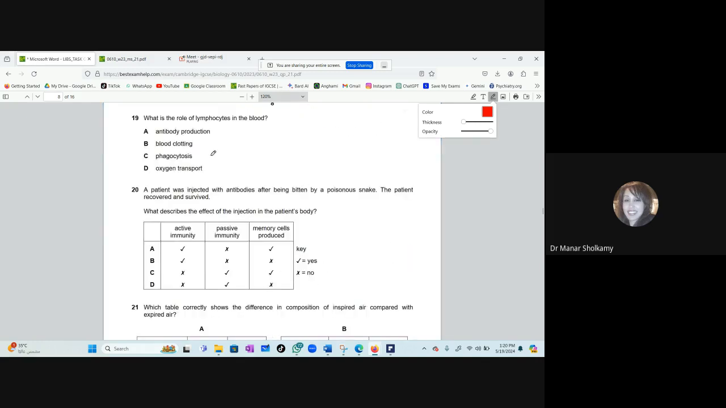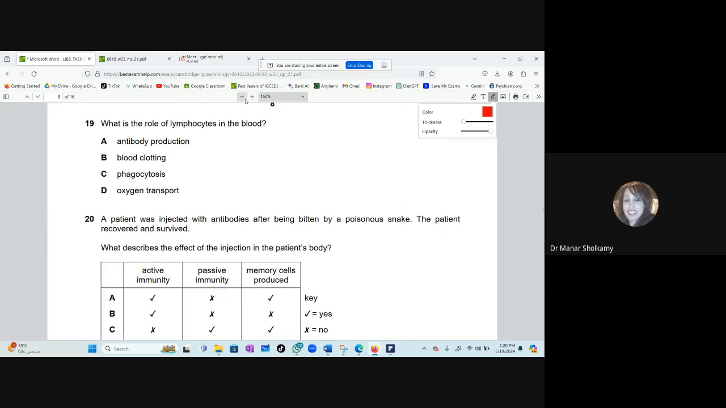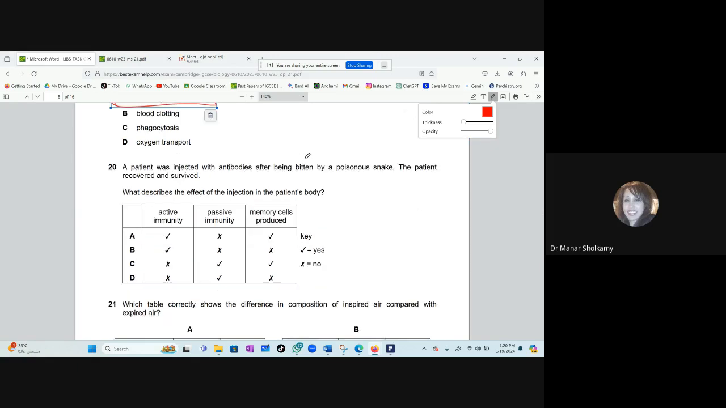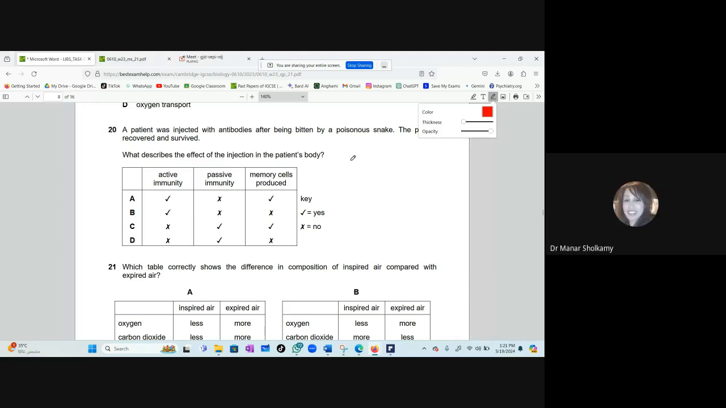Good girl. Okay. Now, what is the role of the lymphocytes in the blood? What do the lymphocytes do? Antibody production. Yes, you're right. Antibody production, of course. 20. A patient was injected with antibodies after being bitten by a snake. The patient recovered and survived. What describes the effect of the injection in the patient's body? When you receive ready-made antibodies, what type of immunity is that? Passive. Well done. So, are memory cells produced? No. No, correct. Short term. So this is, it's D. Okay, memory cells are not produced and it is not active immunity, so it's D.